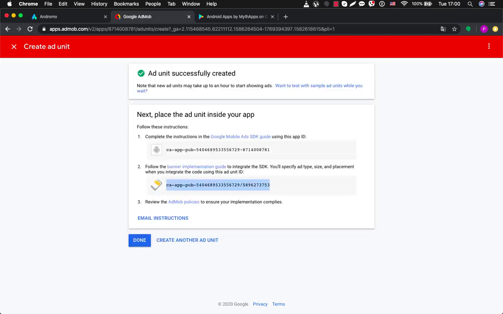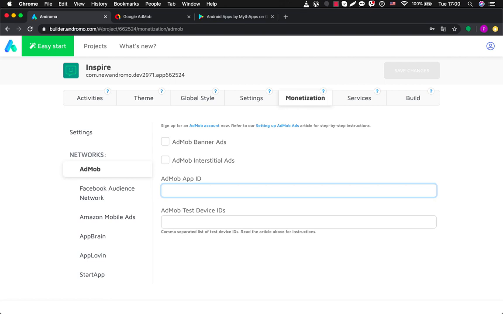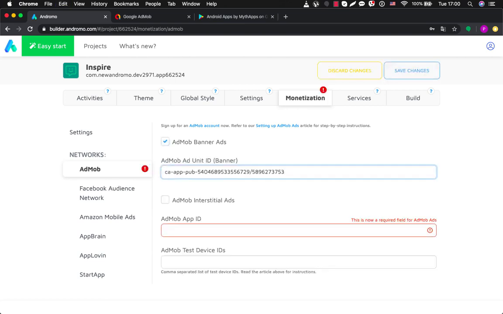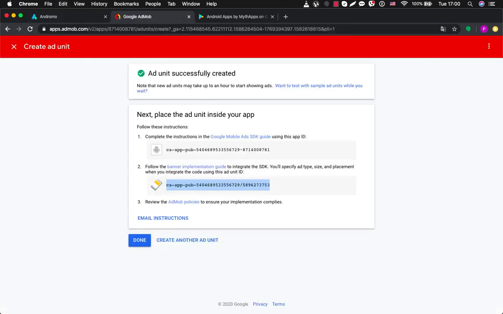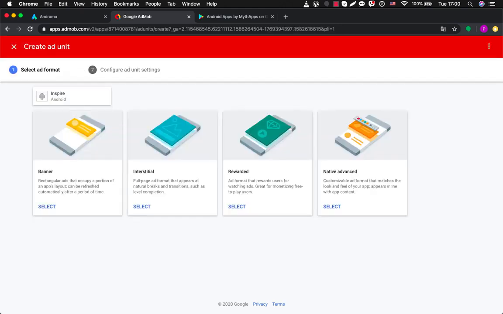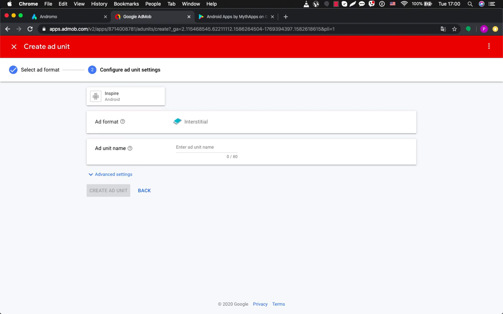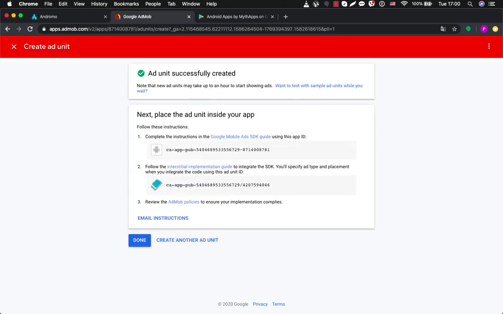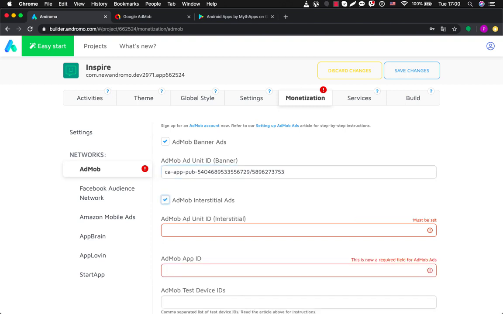Now we just take this key and insert it here for AdMob ad unit banner. Done. Now we create another ad unit, this time interstitial. Select. We can call it Inspire. Created unit. Now it's ready, so we can copy its key and insert here in AdMob ad unit.